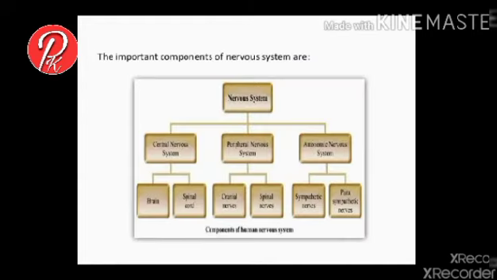Here we see our nervous system is divided into three parts in some books. First is the central nervous system, second is the peripheral nervous system, third is the autonomic nervous system. The central nervous system contains the brain and spinal cord. The peripheral nervous system contains cranial and spinal nerves. The autonomic nervous system contains the sympathetic and parasympathetic nervous systems.